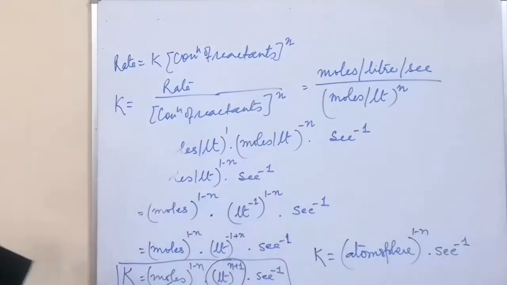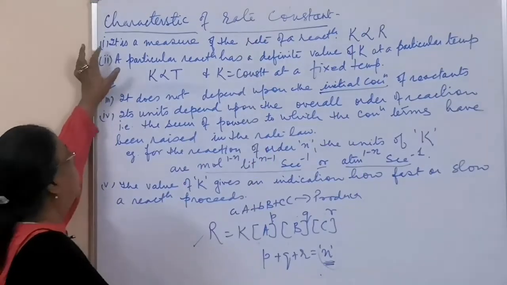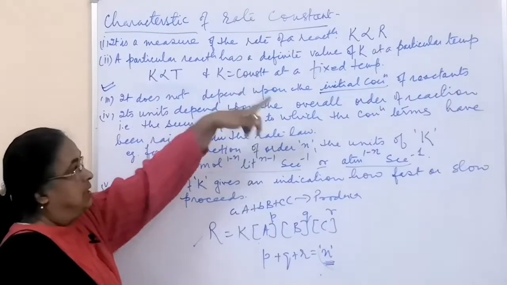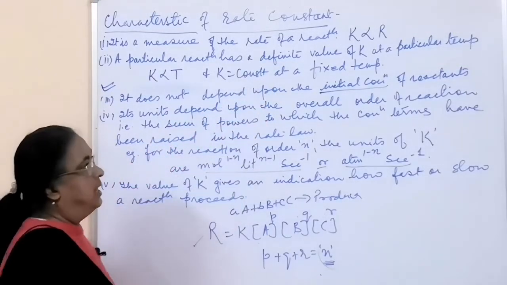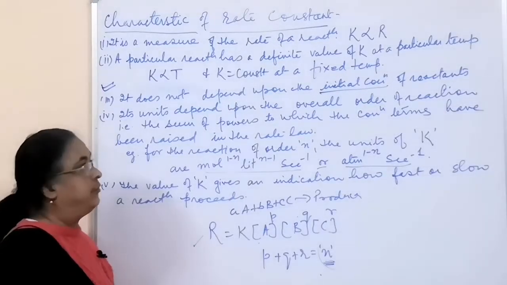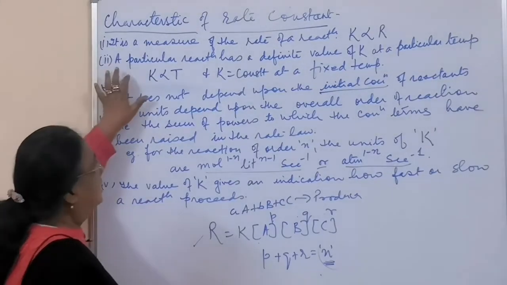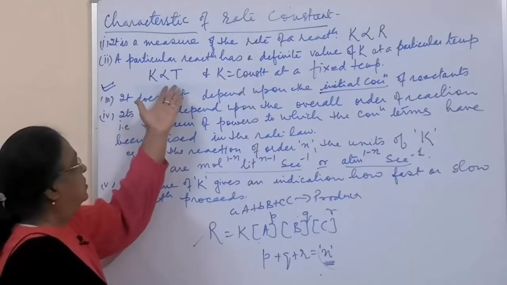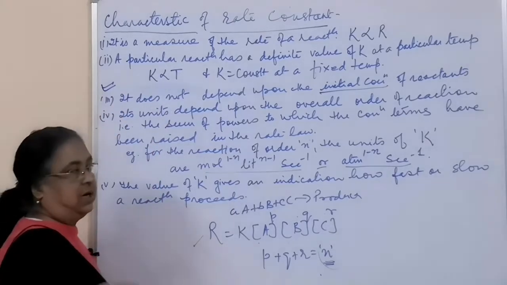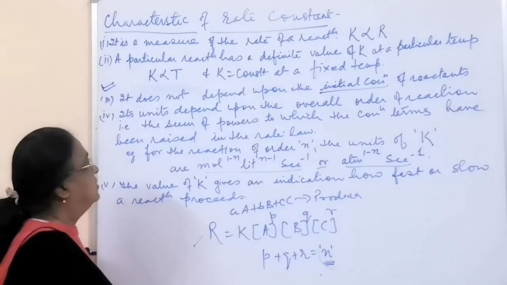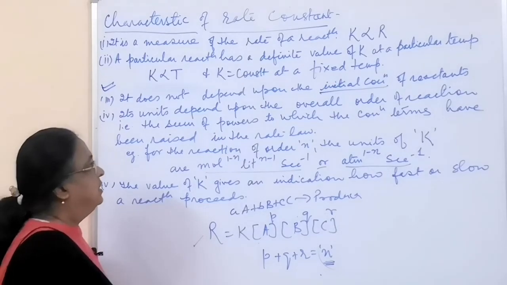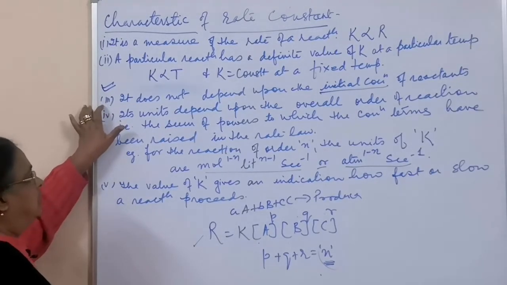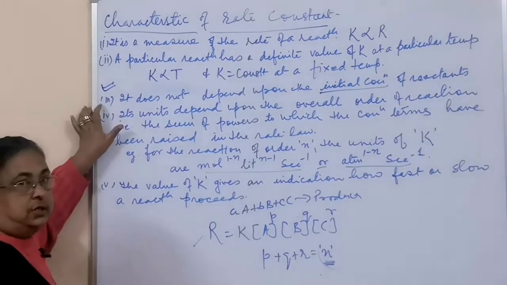Now we will see the characteristics of rate constant. As you see, it is a measure of rate. Rate constant is directly proportional to the rate of the reaction. The higher the value of rate constant, the faster will be the reaction. Second, it is a definite value at a particular temperature. As temperature increases, rate constant increases, meaning at higher temperature a faster reaction will be there. And rate constant is constant at a given temperature. This point is important. It does not depend upon initial concentration.